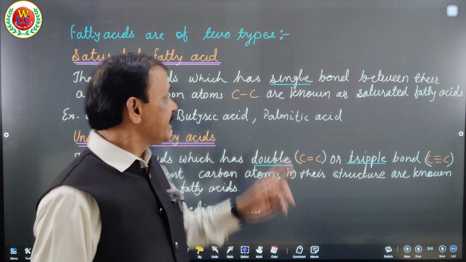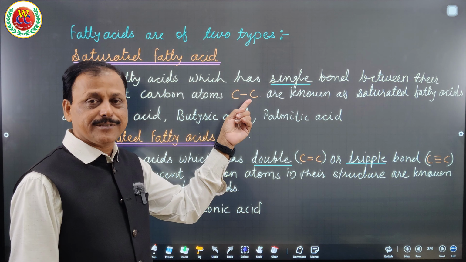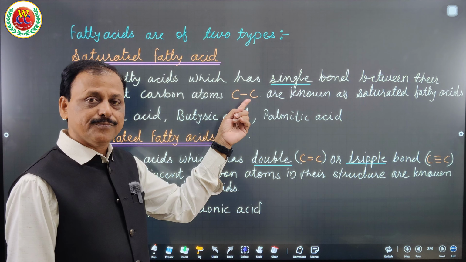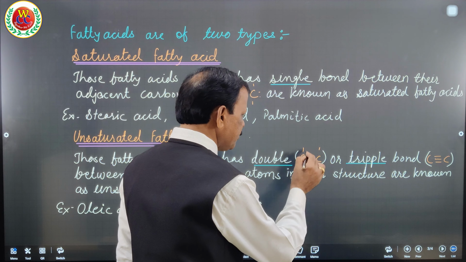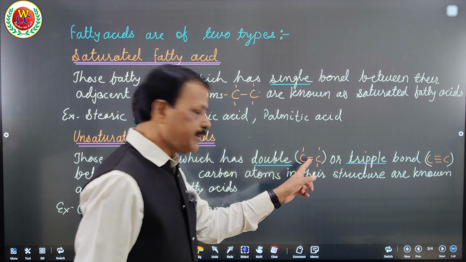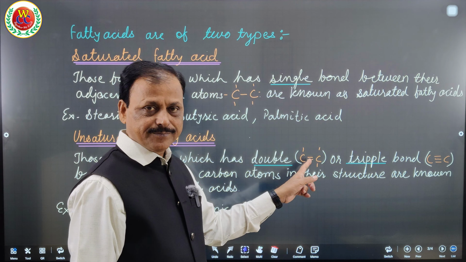Saturated means full. There is no chance to add any hydrogen or any other group, therefore it has single bonds. The valency is satisfied, and that can be shown in this way also. Here the 4 valency of this carbon is satisfied. But in this case it is not satisfied, therefore there is a double bond. One more can be added for each carbon. Therefore the presence of double and triple bonds between two adjacent carbons of a fatty acid is called an unsaturated fatty acid.